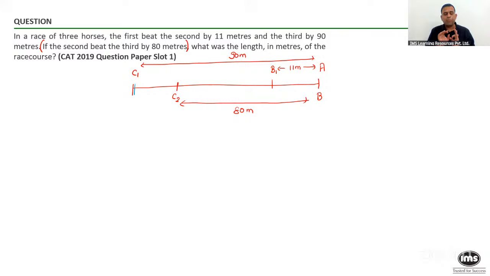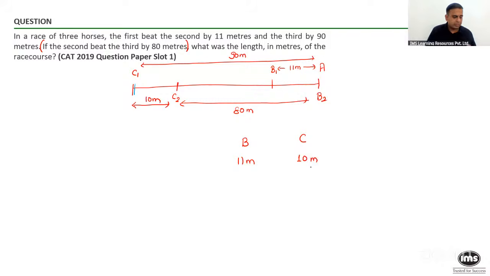Look at the diagram properly and tell me how much B has covered. If I call this B1, B2, in the time B has moved from B1 to B2, which you can say is 11 meters, do you think the person C, or the horse C in this context, has moved from C1 to C2? And how much is that if I ask you? This is 90 minus 80, giving you 10 meters.